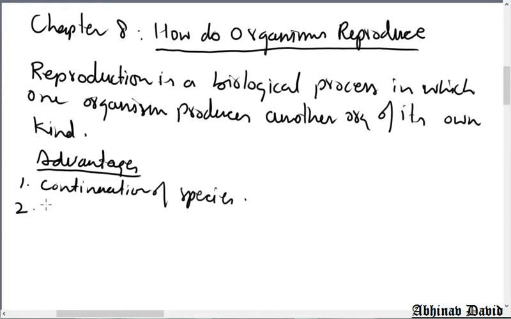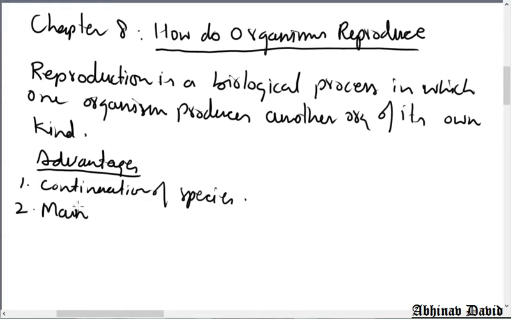Then we also need biodiversity around us. If there is biodiversity, then nature will be more stable. So that is also important, maintenance of biodiversity is also because of reproduction.